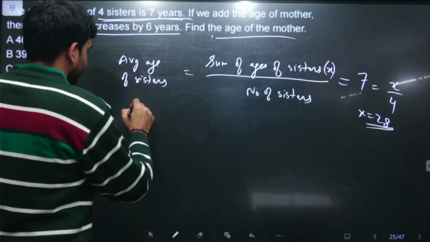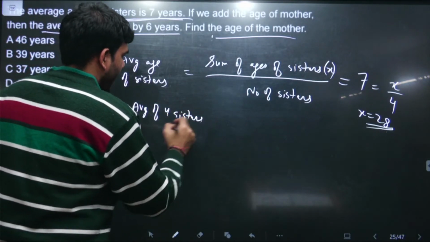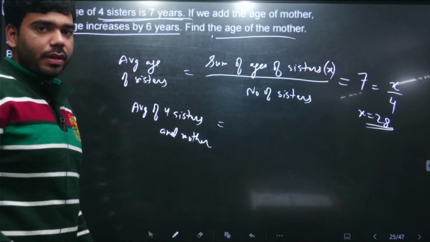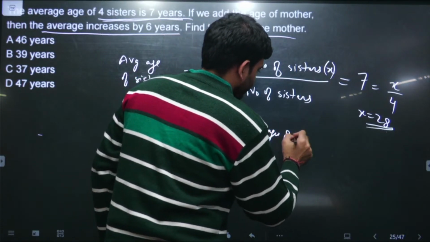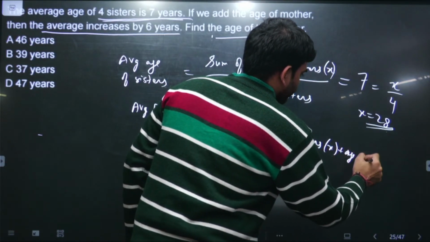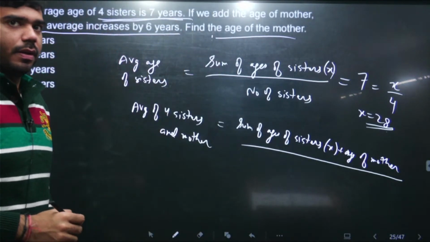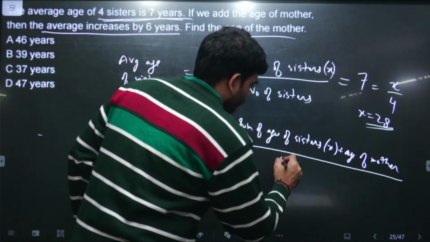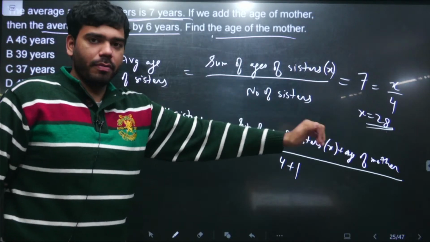Then the average of 4 sisters and their mother. If we add the age of mother also, this will be the sum of ages of sisters, that is x, plus age of mother, and upon total number of participants. The number of participants, the average of which we are finding over here. So number of participants are 4 sisters plus 1 mother. So total 5 people are there, 4 sisters and their one mother.